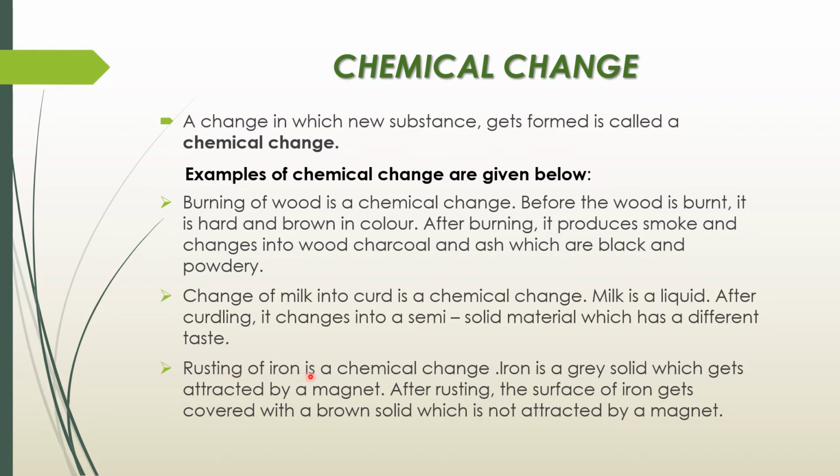Rusting of iron is a chemical change. Iron is a grey solid which gets attracted by a magnet. After rusting, the surface of iron gets covered with a brown solid which is not attracted by a magnet.